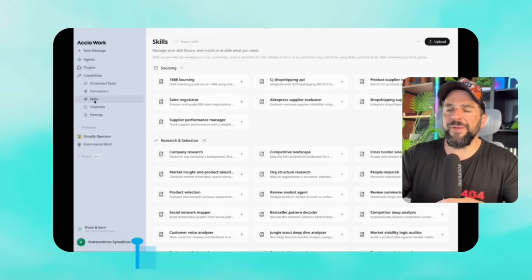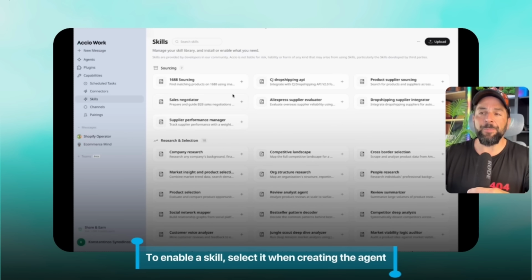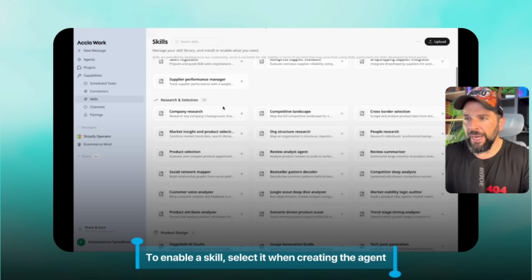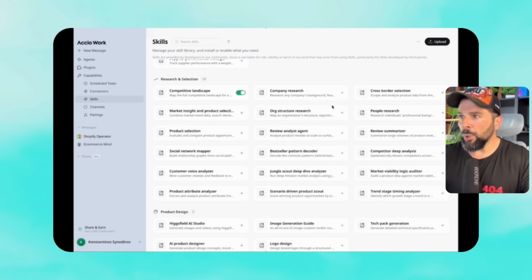This literally took us less than half an hour to create, making the research, finding the product, identifying the suppliers, and creating the store. All that in a single platform. Isn't that beautiful? Accio Work doesn't do just that. You have a ton of different skills that are pre-built right here that you find on the left, like company research, competitive landscape, product supplier sourcing, all the things that we discussed at the beginning. That pre-built skills that Accio Work has that you can use to do whatever you need.